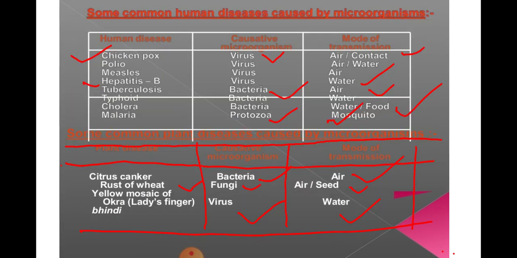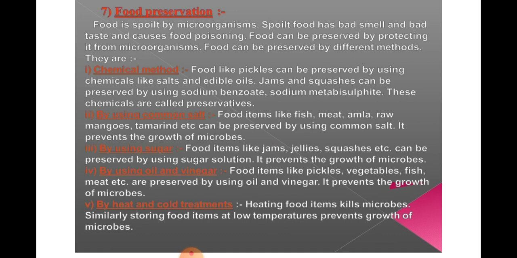Okay, food preservation. We need to preserve the food that is spoiled by microorganisms. Spoiled food has bad smell and bad taste and causes food poisoning also. So we need to preserve it. Food can be preserved by protecting it from microorganisms. Food can be preserved by different methods. They are chemical method, by using common salt, by using sugar, by using oil and vinegar, by heat and cold treatment.